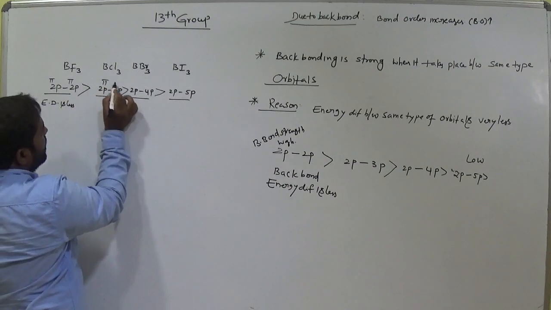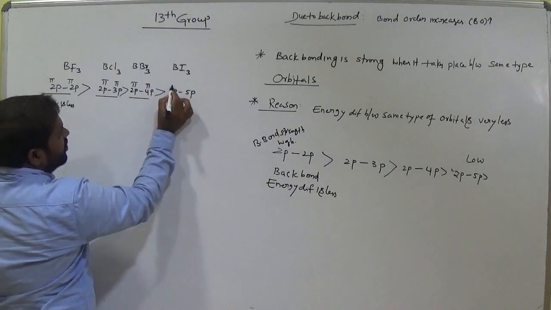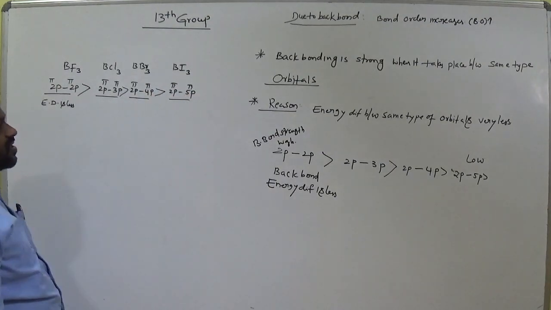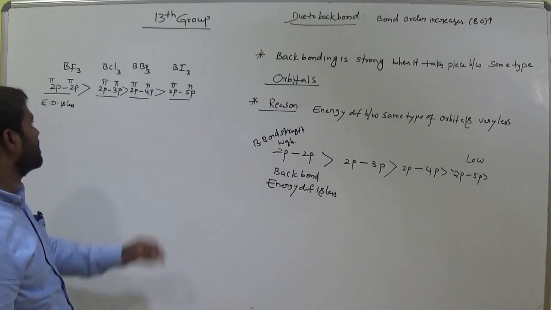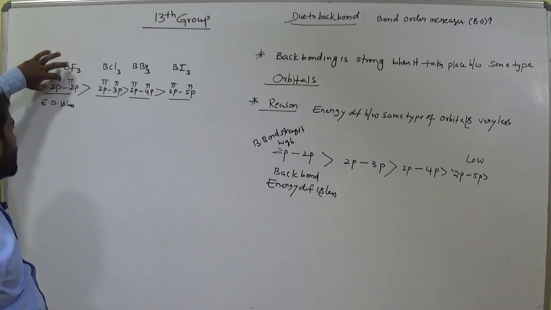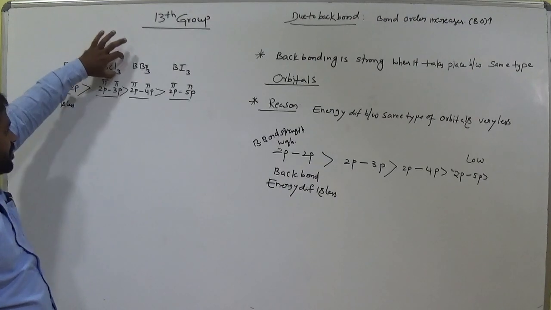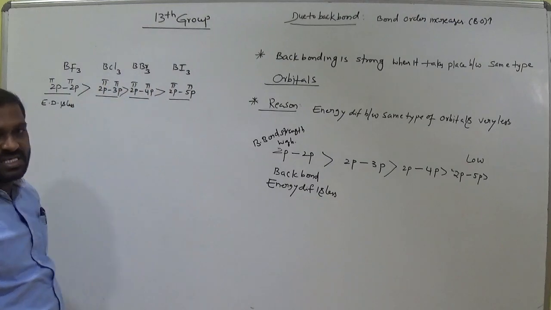This is pi 2p pi 3p, pi 2p pi 4p, pi 2p pi 5p bond. Okay. So back bond is nothing but a partial pi bond. Remember this. So in boron trifluoride, from the boron side the 2p orbital is involved, that is vacant. From fluorine 2p, from chlorine 3p, from bromine 4p, from iodine 5p orbital is involved.